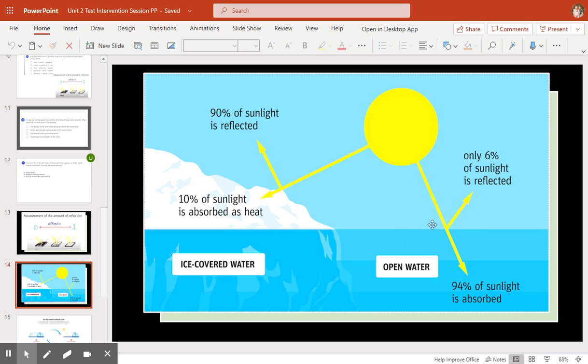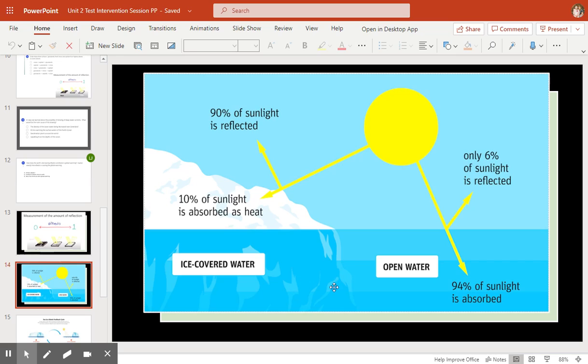But if we look at water, water is darker. Yes, water does reflect some. Water will reflect about 6% of the sunlight, so that's not very much. So 94% of the sunlight is absorbed, which means the water is going to take on more heat from the sun because it doesn't reflect as much, where the ice is going to take on a lot less. So the ice will stay colder where the water will start warming.